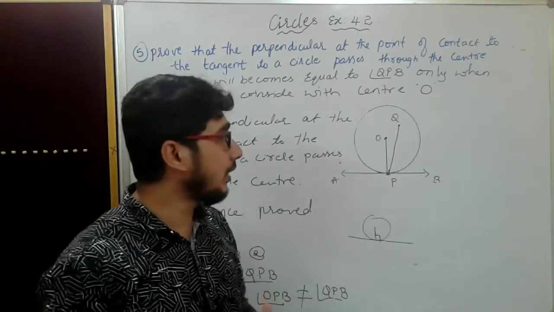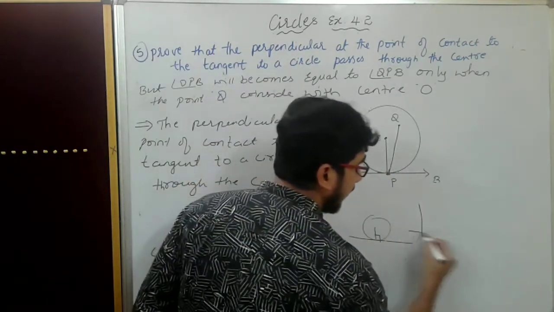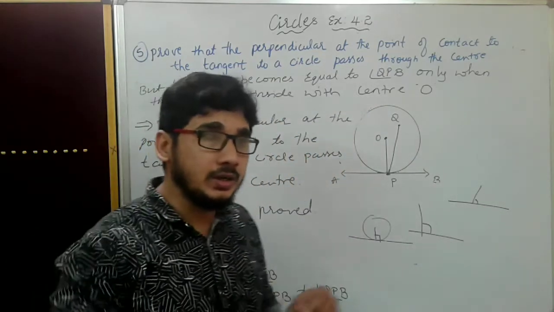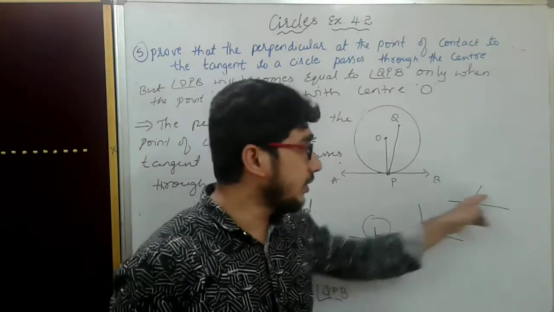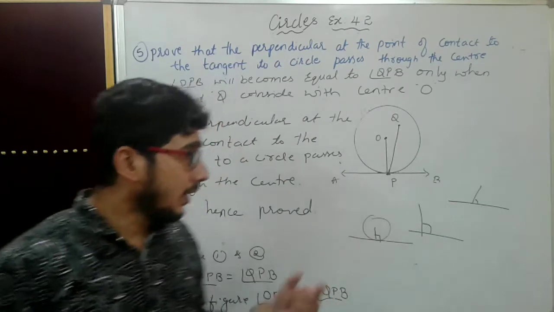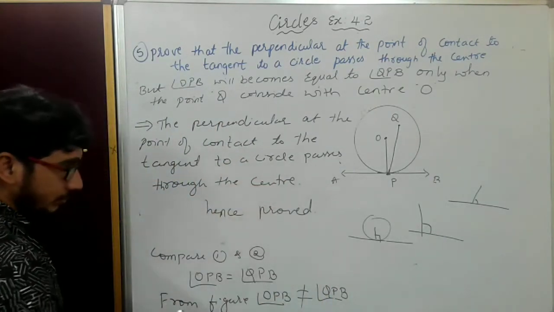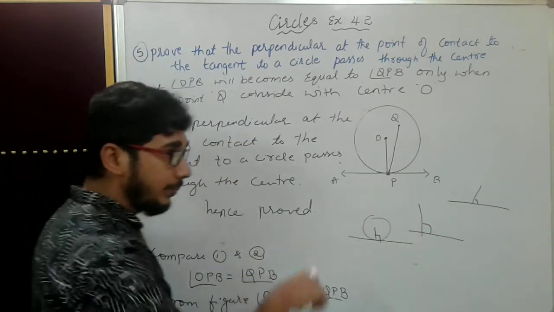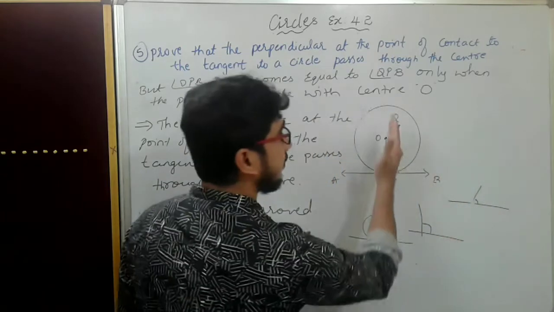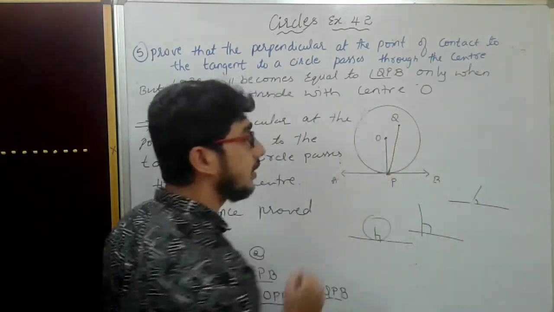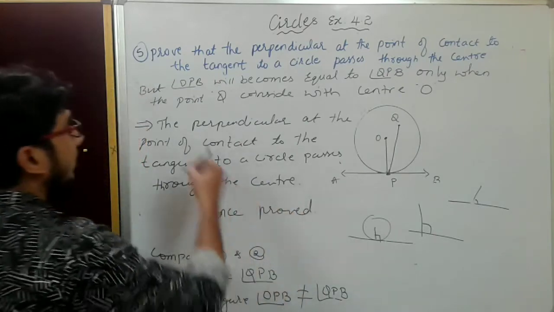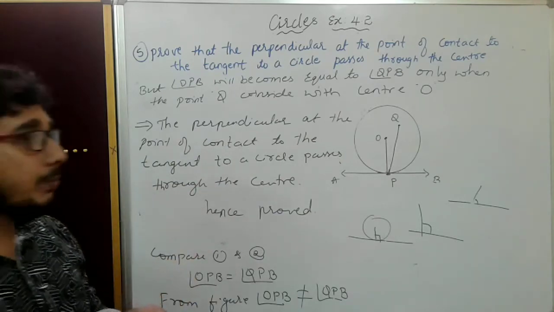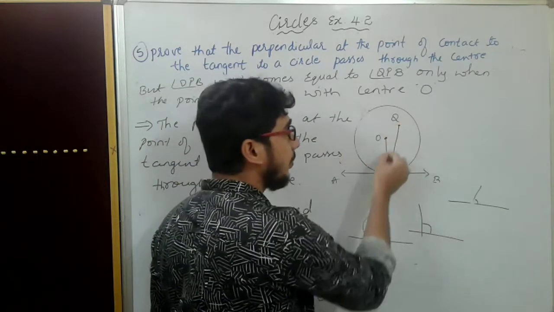Both 1 and 2 if we compare, we will get to know that this angle and this angle are equal, according to the statements. But if you see the figure, it is definitely not equal. Hence, from observing the figure we will get to know that these two are not equal. These two will become equal only when this comes and joins like this, and the point comes and sits here. That is the reason I have written here: the perpendicular at the point of contact should pass through the center.